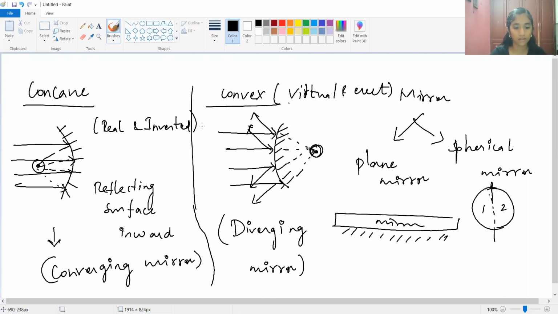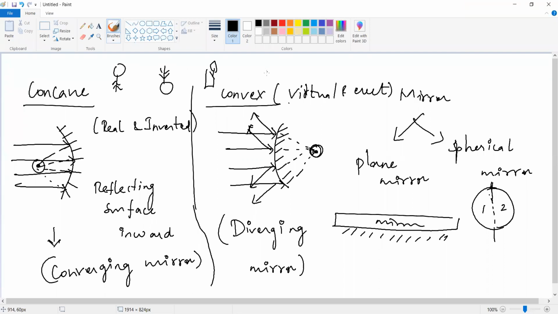Opposite. Yes, if a person is standing here, it looks like the person is upside down. Or if the candle is there, the candle looks reversed.